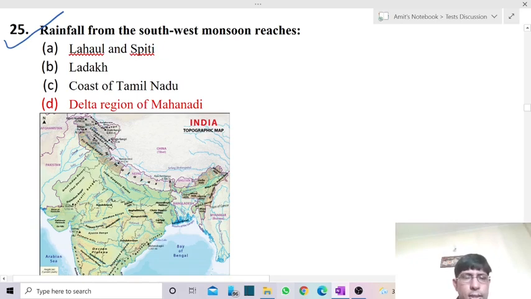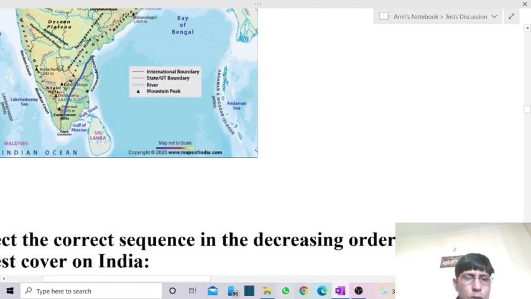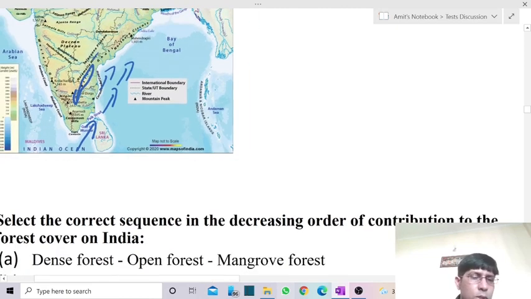Because it also forms a part of rain shadow region. Now, in case of coast of Tamil Nadu or Coromandel coast, this coast lies parallel to the southwest monsoon winds. So the hilly areas in the Tamil Nadu coast do not act as a mechanical barrier to make these monsoon winds condense and produce rainfall.